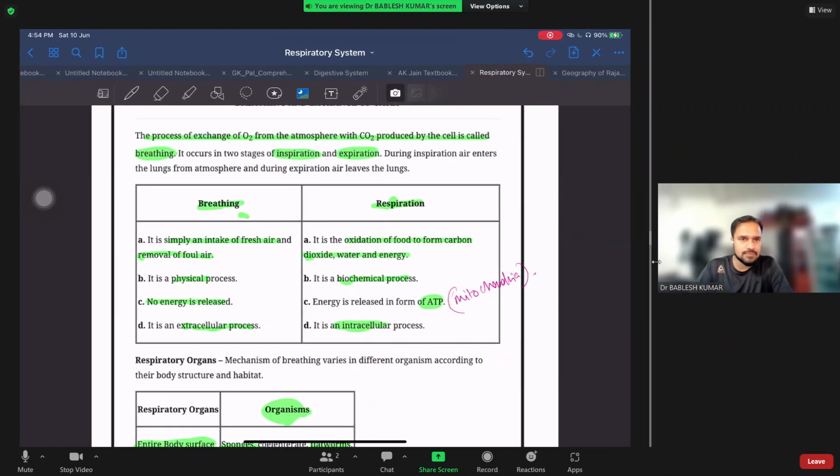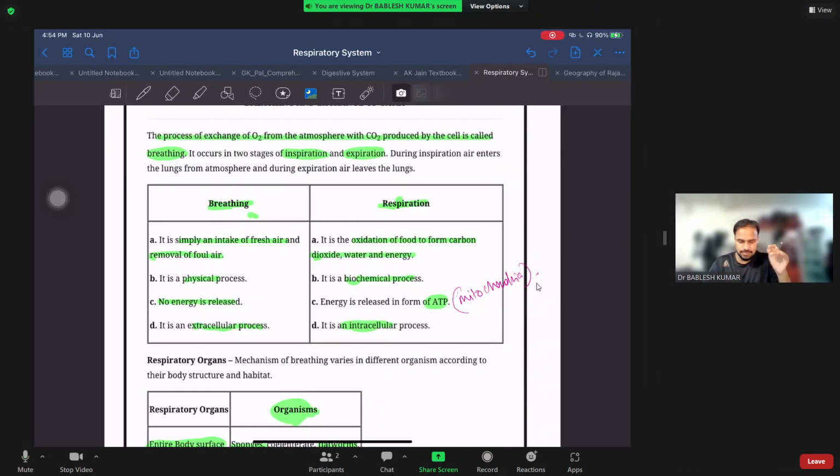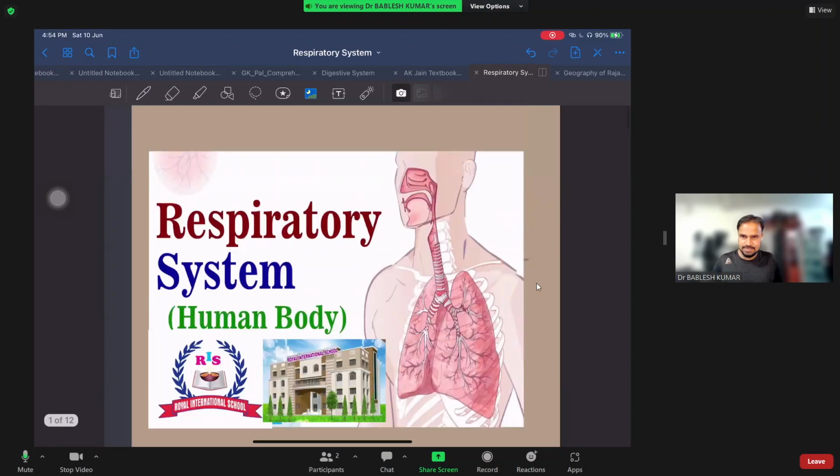So we were discussing the respiratory system. Let's quickly revise what we have discussed till now.